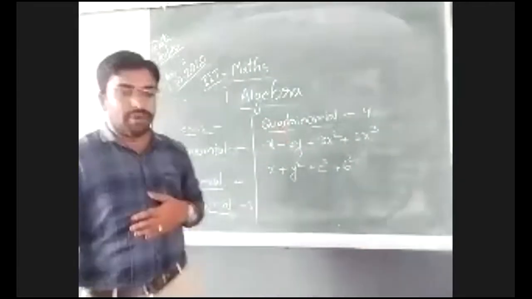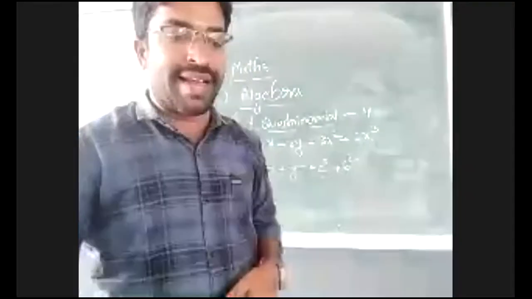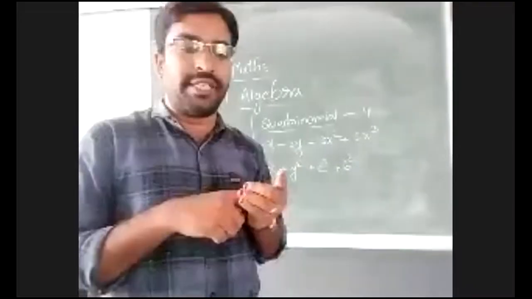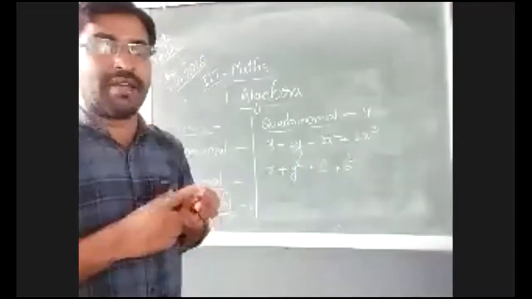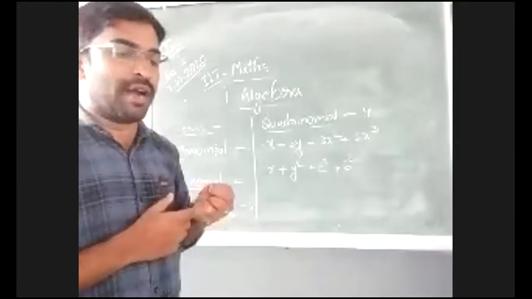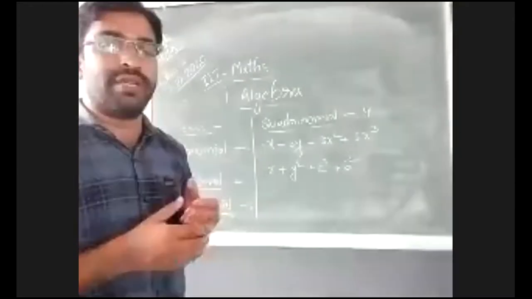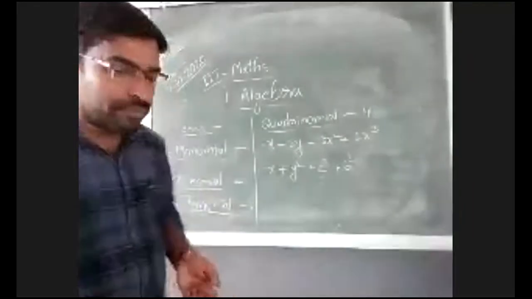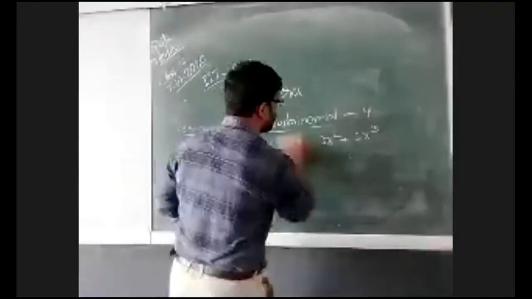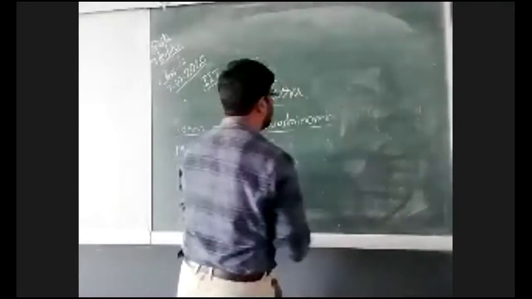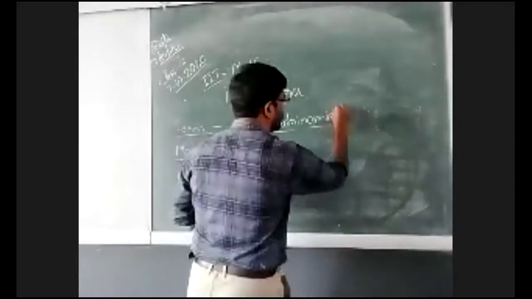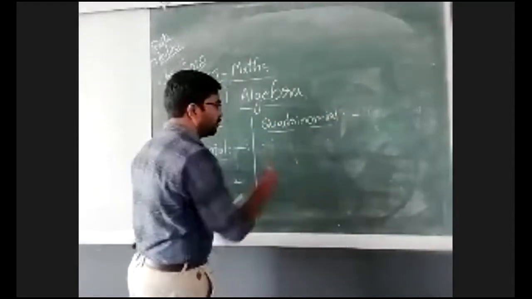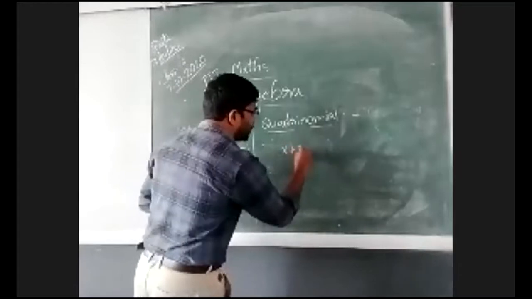So today in this class I discussed what is meant by expression, and what is meant by monomial, binomial, trinomial and quadrinomial. And one more thing is term. What is meant by term? Now, a few questions for you on the types of expressions. Let me see who is going to get the right answer.